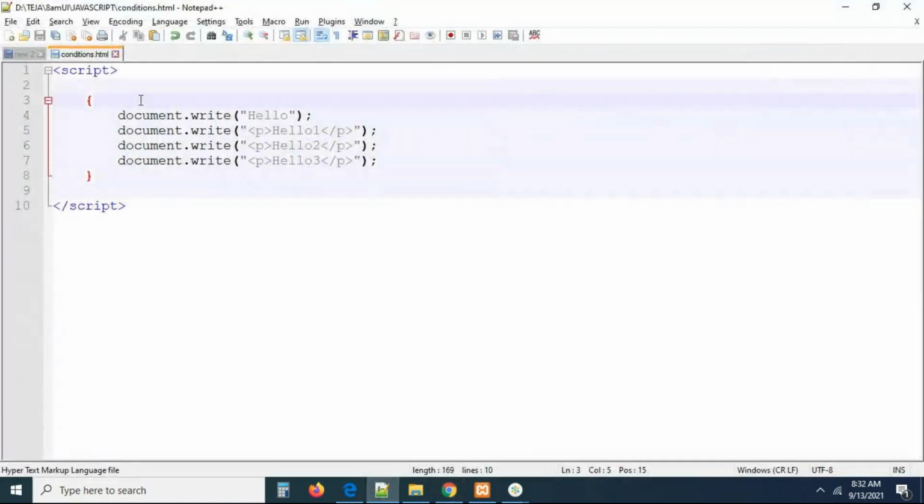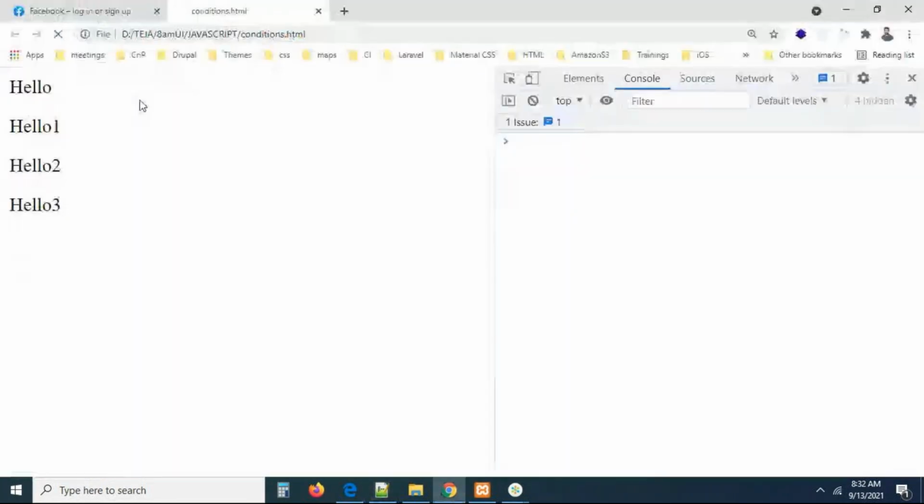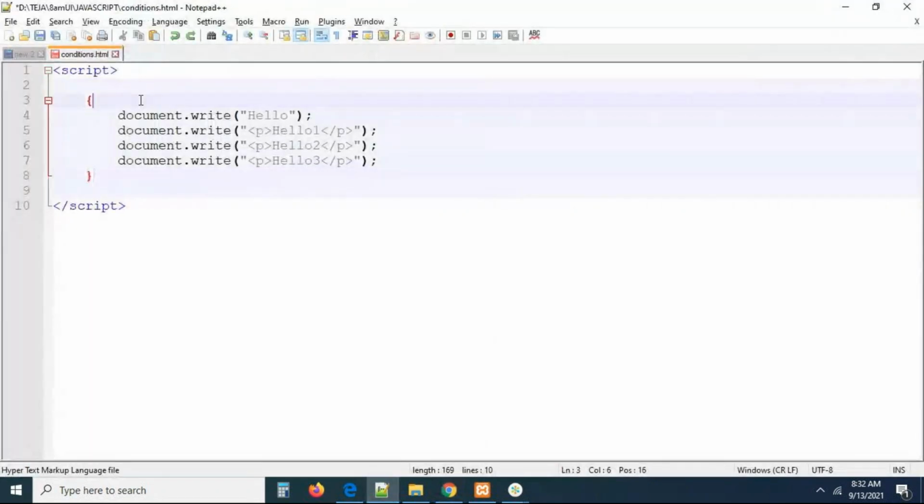So even if we remove this block of code also, no problem. Now I'm removing this block of code. Then what is the problem we are having? Same output now. I see when we can go for a block of code, right? A block of code is always followed by conditional statements like if, else, or while or do while. I want to make this block of code dependent on something. I should not execute every time. I want to execute only at a particular point of time. Then we can write a condition.